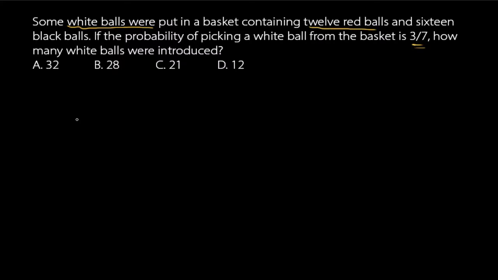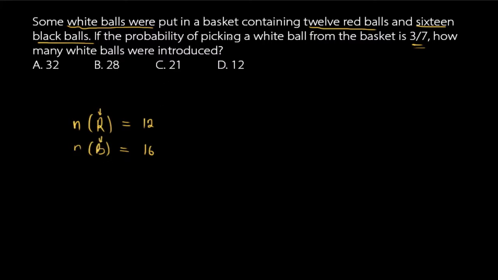So let me just call that N of R, the number of red balls. My R here represents red balls. We've been told that it initially contains 12 red balls and 16 black balls. So the number of black balls is 16, and my B here represents the black balls.